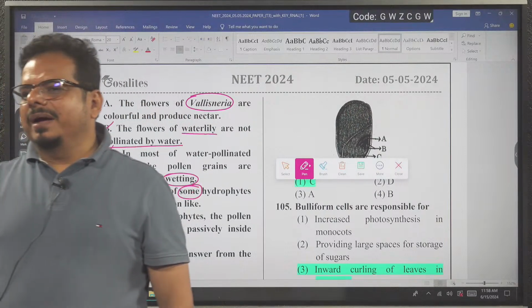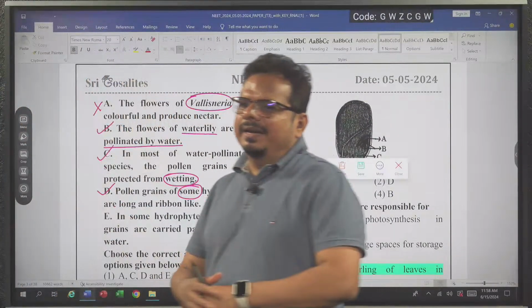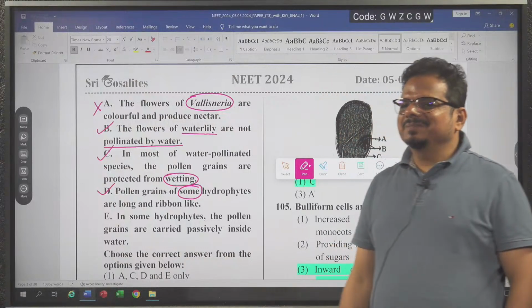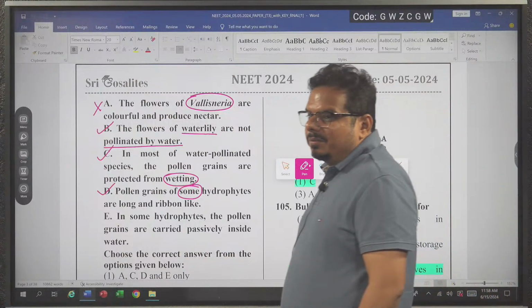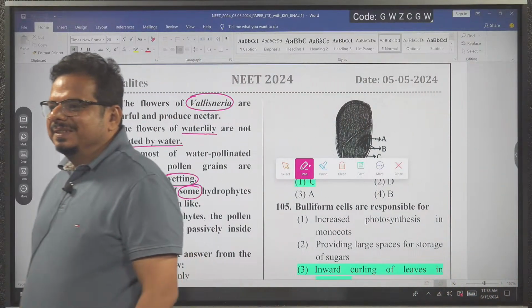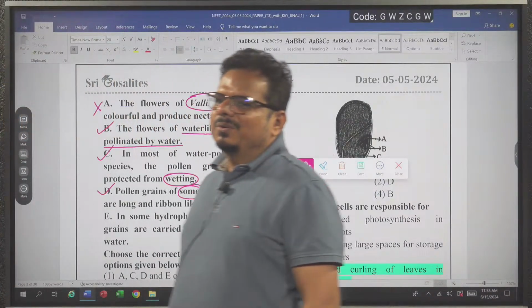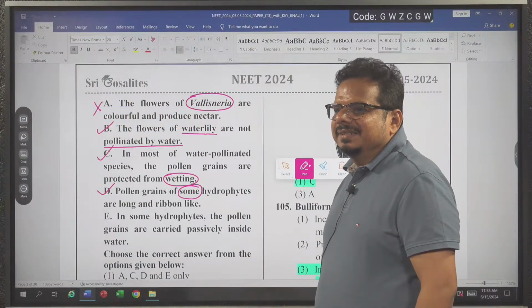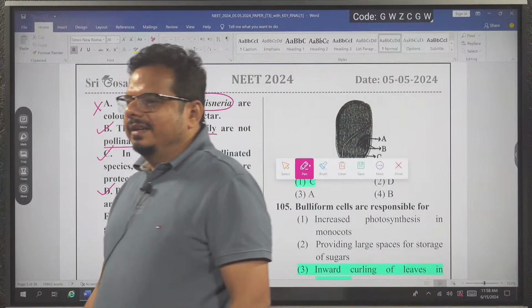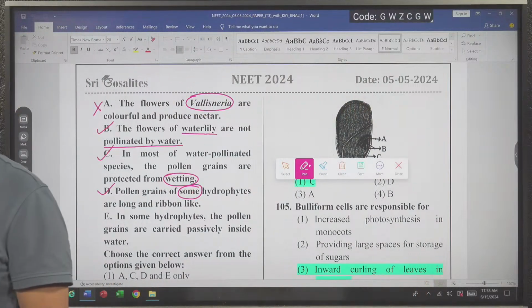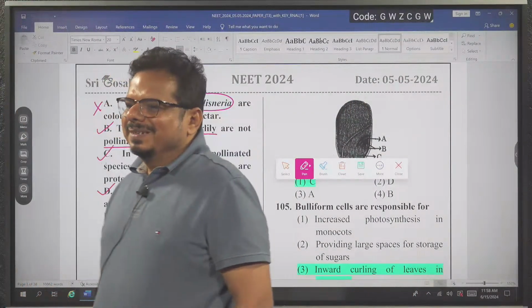They wrote "some hydrophytes"; I am asking the name of that hydrophyte. Please answer. I am waiting for your response. First try to answer without the help of NCERT. One answer came, Vallisneria. It is not a correct answer. Sorry. Next answer.